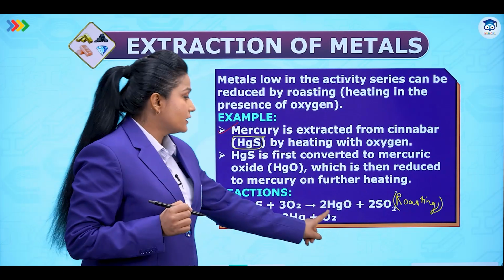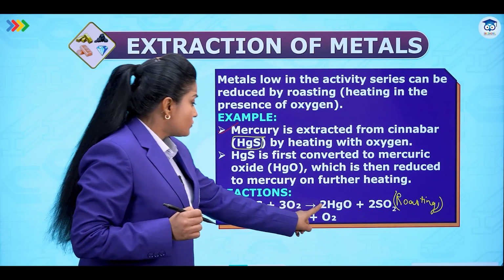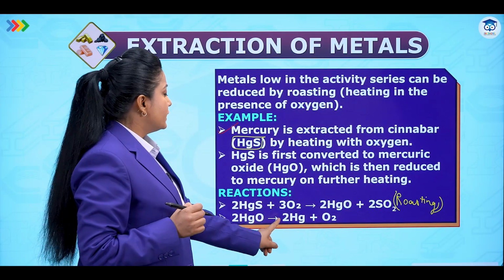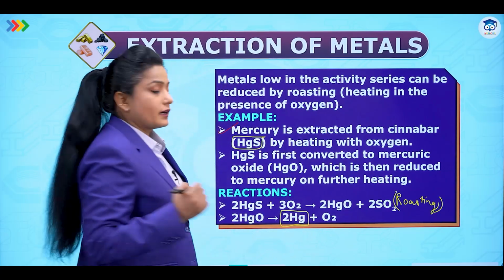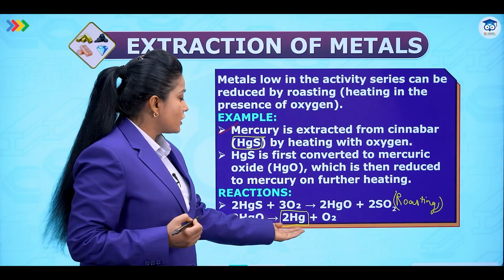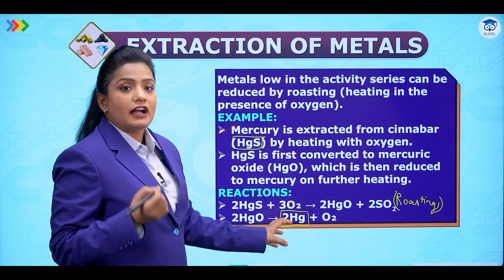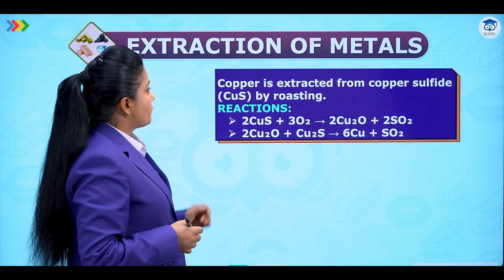When it is done, we get the metallic oxide. Now the second step is when we heat the mercuric oxide, on further heating it will simply give us the metal. So we do not need to do the reduction step. On heating, straight away it is giving us the metal, and finally this metal will be refined and the pure metal will be obtained.